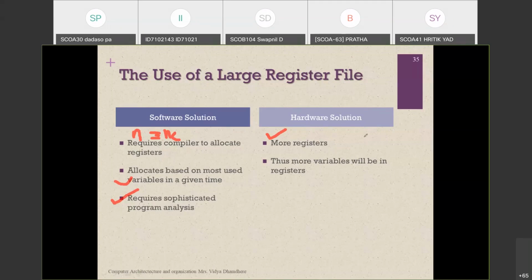The second thing is that more variables will be in a register. So whatever variables we declare will be available in the register. If you declare 100 variables in the software solution, that many registers will be allocated, one for each variable. It is allowed in a high level programming language if you use the hardware solution approach.